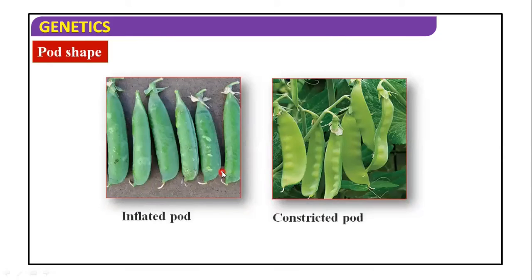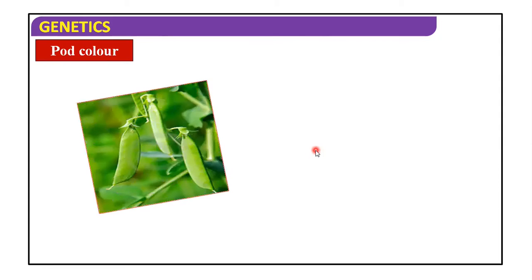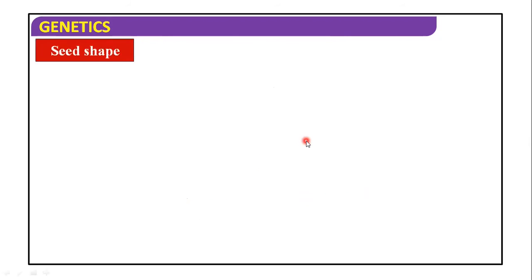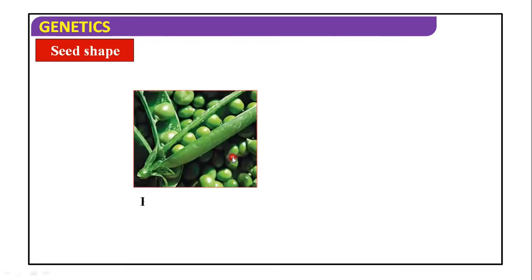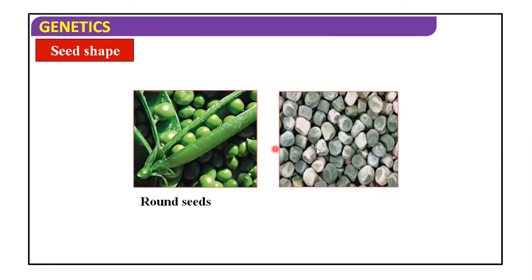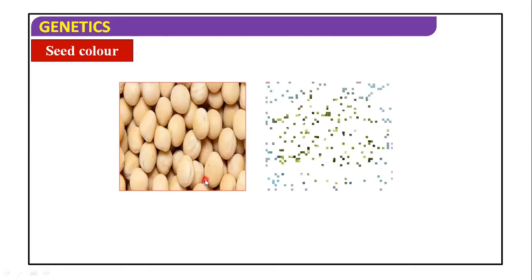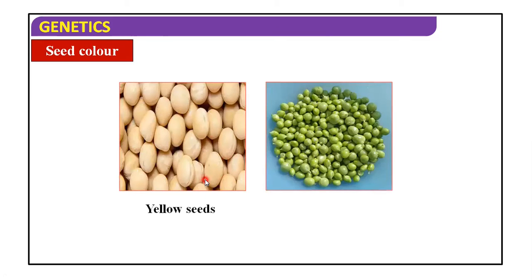Pod shape is inflated or constricted. Pod color is green or yellow. Seed shape is either round or wrinkled. See, all these are the characteristics. Again the seed color is either yellow or green.